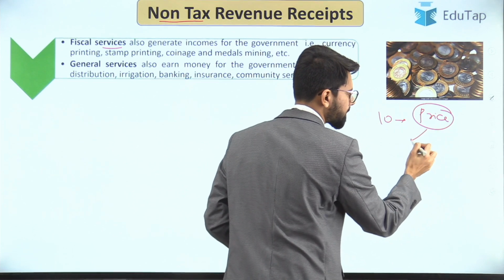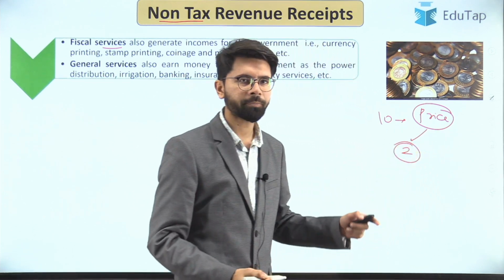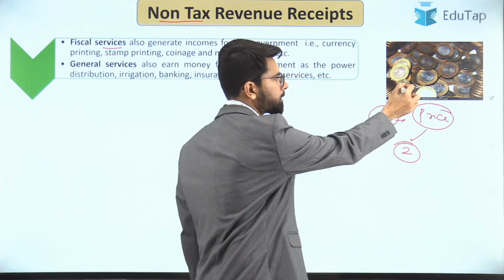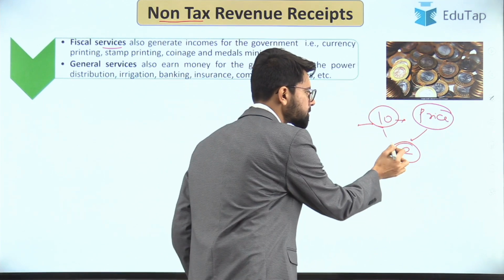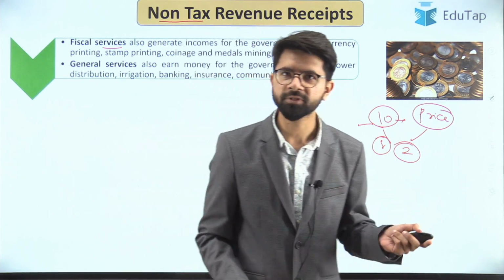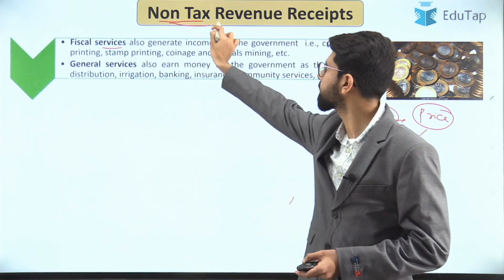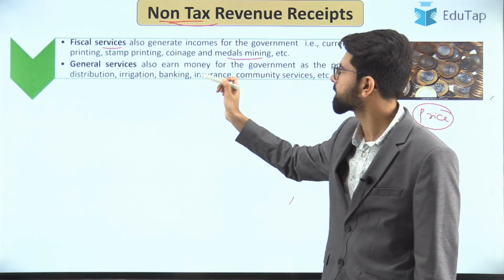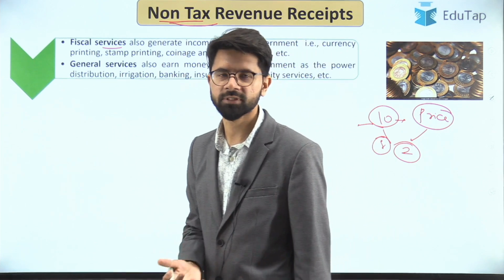Just to give you an example, suppose 2 rupees is the price of minting those coins, but the actual value of that 10 rupee coin is 10 rupees. The difference of 8 rupees is earned by the government. So these all are part of fiscal services. They also fall under non-tax revenue receipts. And apart from that, coinage and medals, mining, stamp printing, these are the different fiscal services.